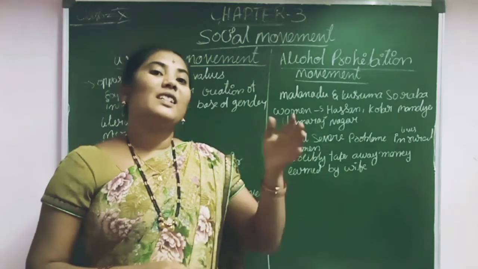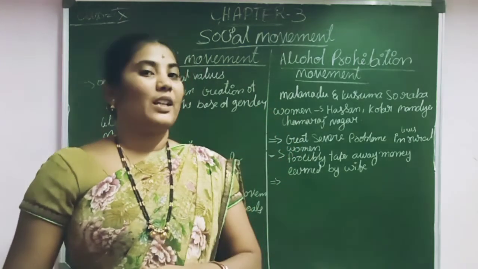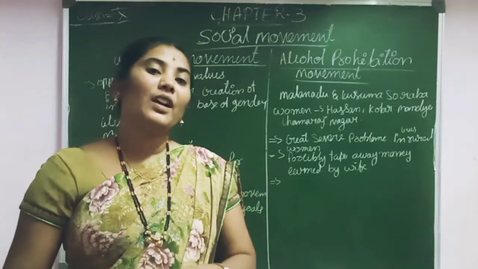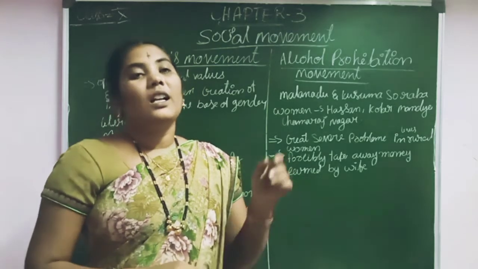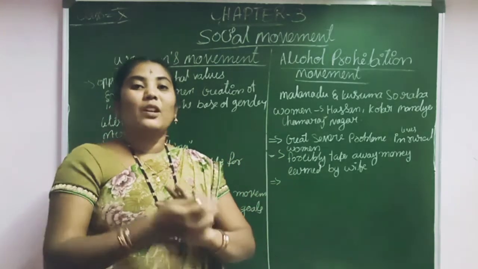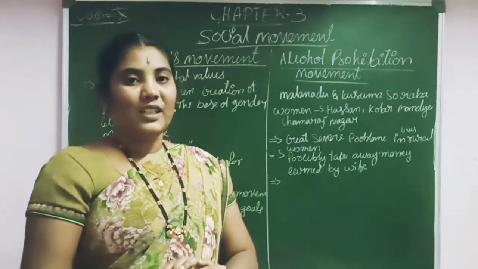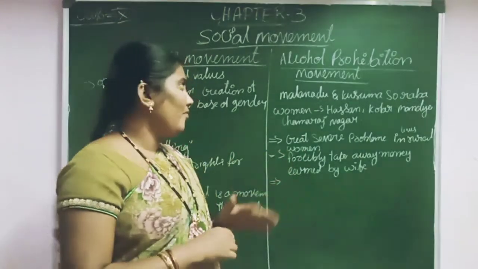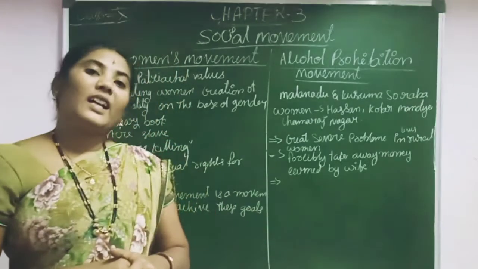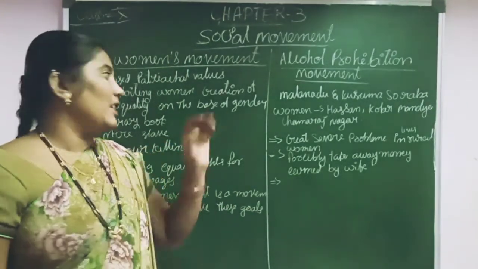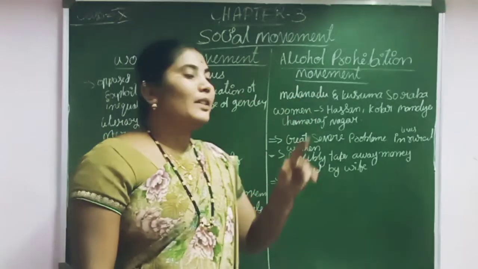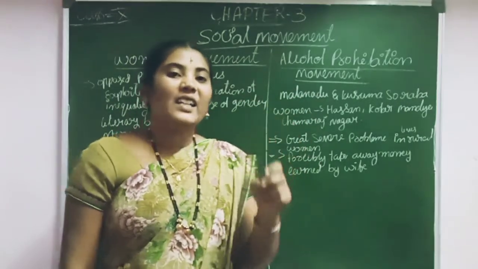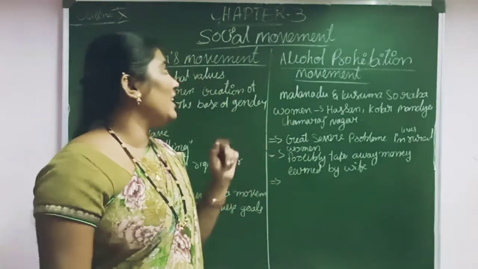Afterwards, it became part of the Chipko movement. Understand? It is a part of our Chipko movement also. Then afterwards it became part of the environment movement. Here in the women's movement we can see the alcohol prohibition movement. In our Karnataka, in the coastal region, in Malladu and Kusuma Soroba, they fight against liquor.